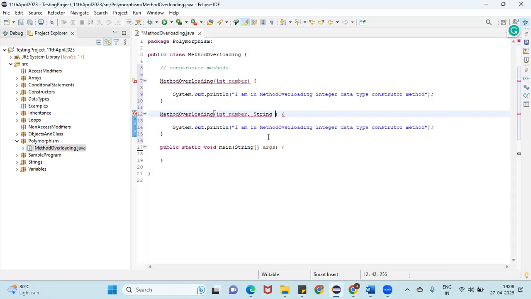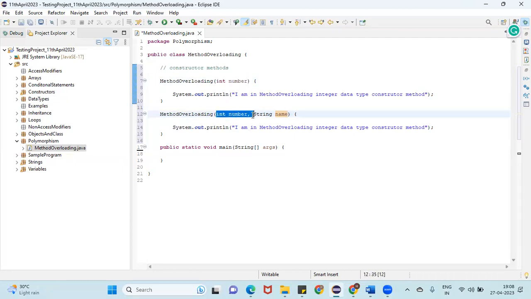So see here, I'm going to add another parameter. This is nothing but method overloading. See here, the method name is common, but the parameters are different. Here we are passing a single parameter and here we are passing two parameters.